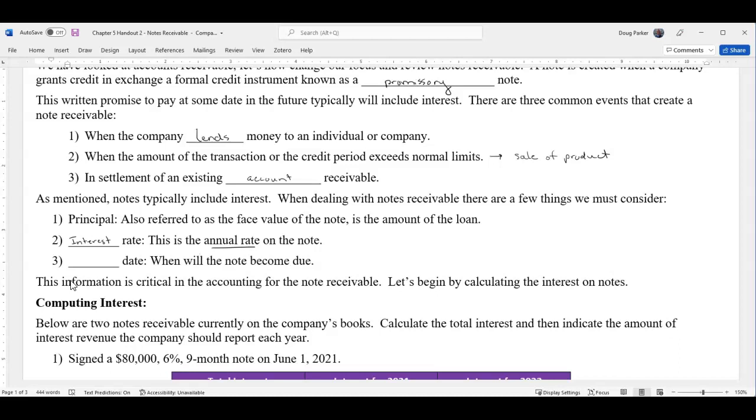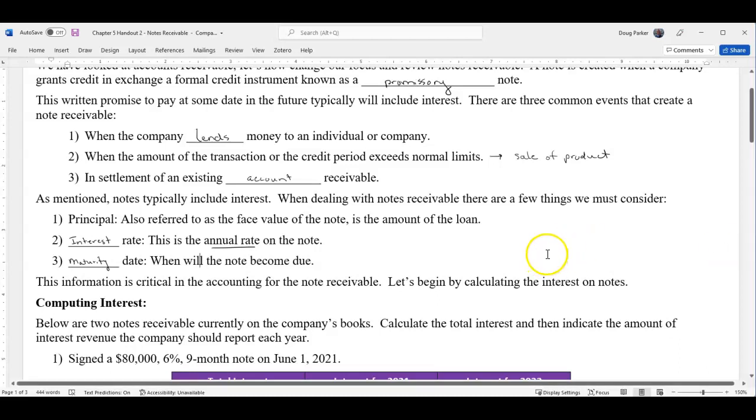All right, and then the last thing we need to understand is there's a maturity date. When do we actually have to pay the note back? Now, in this, we're not going to look at installment notes until a later video. This is we borrow the money, we pay it all back at maturity, including the interest. Installment notes are a little bit different and typically they're longer periods. So we'll look at installment notes a little bit later on.